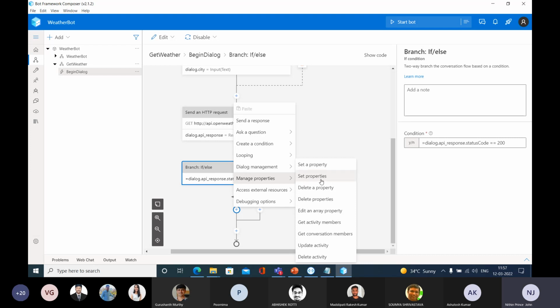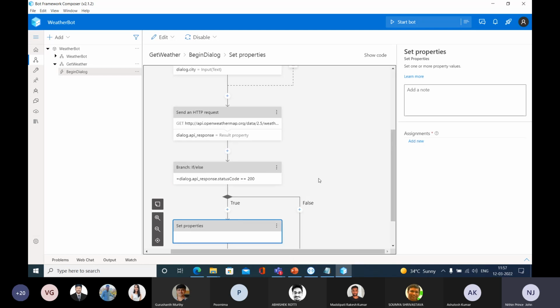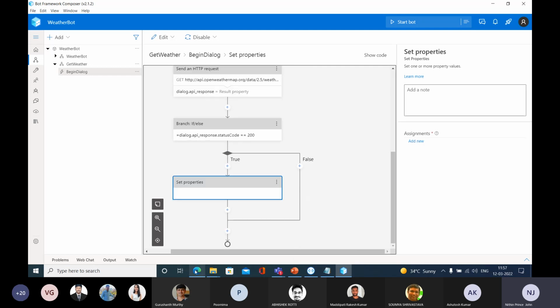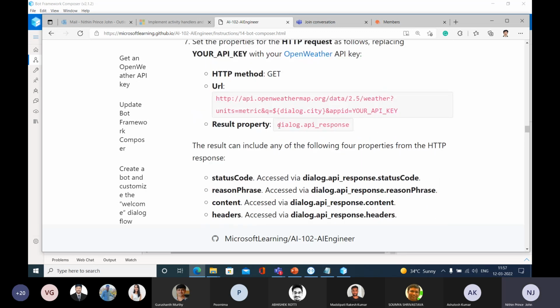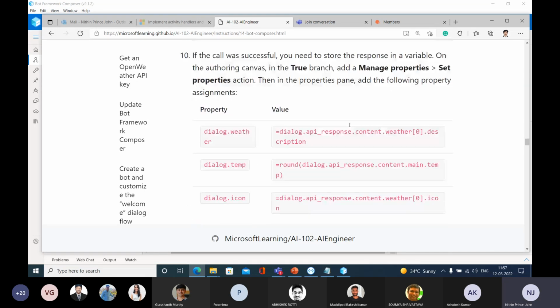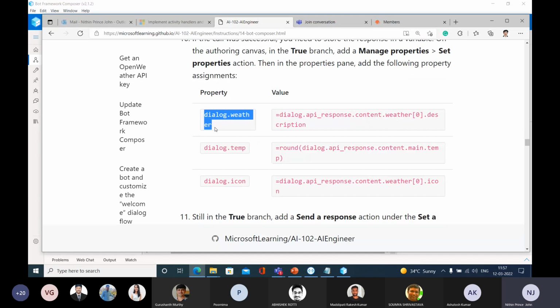Set properties means you're going to set more than one property. So go and select the set properties. What do you mean by that? I will explain that. You're going to get the result in dialog.api underscore response. We are going to set some variables here like dialog.weather.